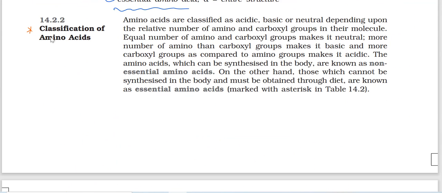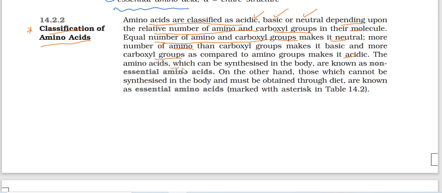Next, classification of amino acids. These amino acids are classified as acidic, basic, or neutral, depending upon the relative number of amino and carboxylic groups in their molecule. Where there is an equal number of amino and carboxylic groups, those are neutral. If the amino group is more, it is basic; if the carboxylic group is more, it is acidic.